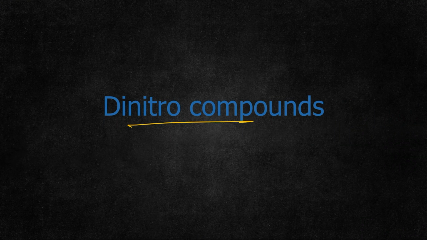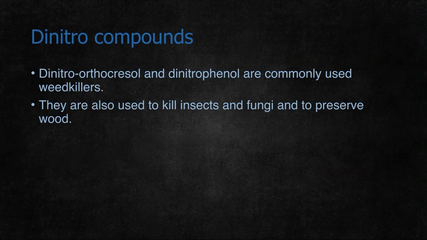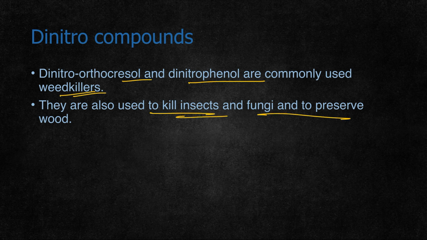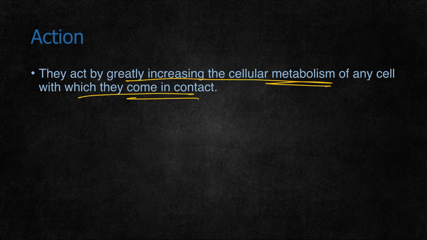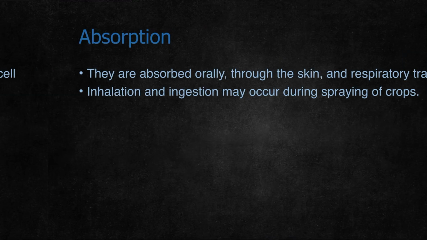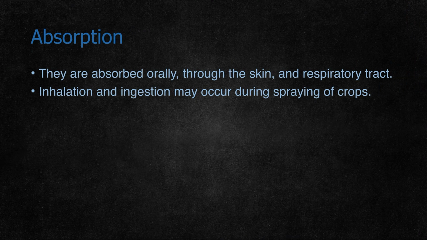Coming to the next poison, that is dinitro compounds. Dinitro compounds include dinitrocresol and dinitrophenols, which are commonly used as weed killers. They are also used to kill insects and fungi and to preserve wood. They act by greatly increasing the cellular metabolism of any cell with which they come in contact. So whenever dinitro compounds come in contact with any type of cell, they increase its metabolism and cause cell death. They are absorbed orally, through skin and through the respiratory tract.